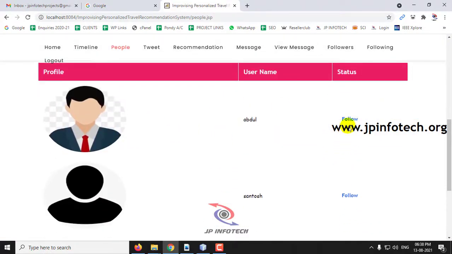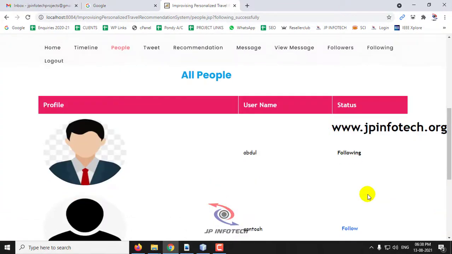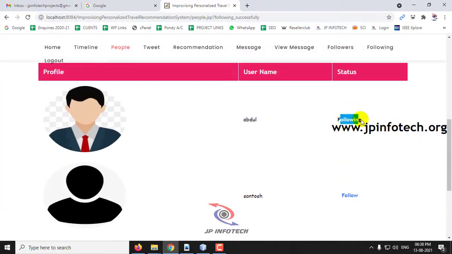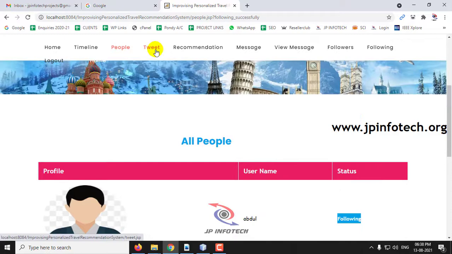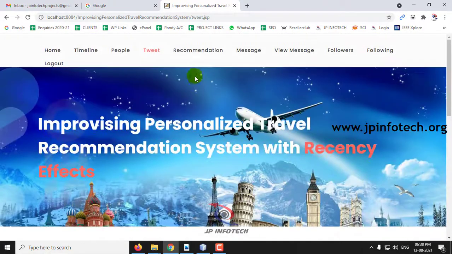And if you wanted to follow someone, you can click follow. You can see this, now I have followed this person, so it is showing following. And if you wanted to follow some other person, you can click follow, and you can post the tweets here, and here you can see the recommendation.